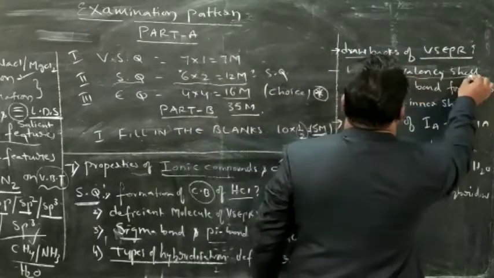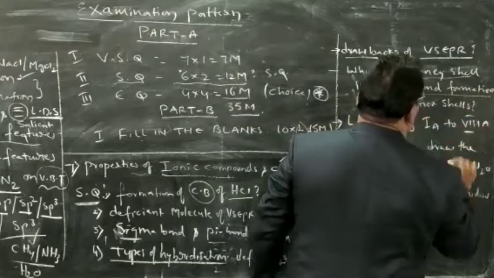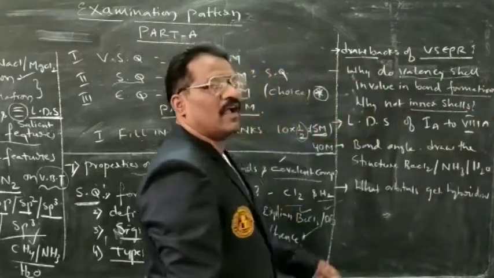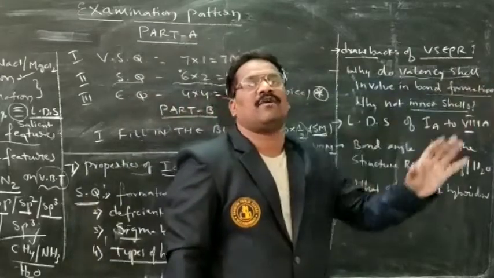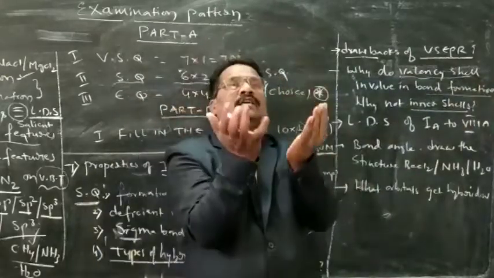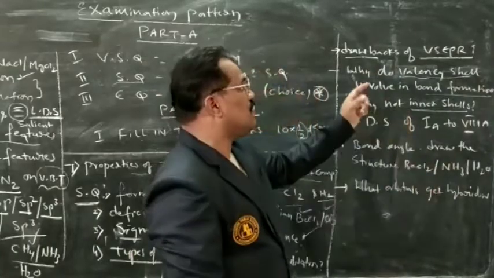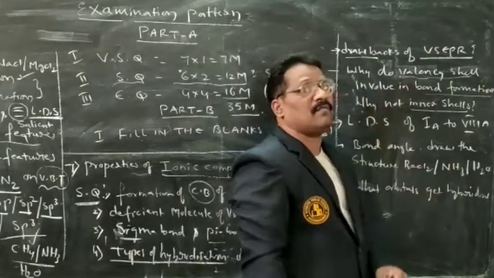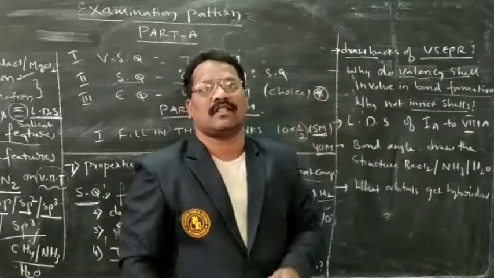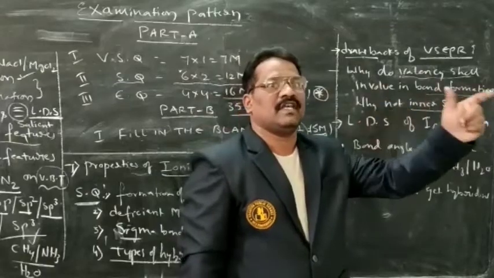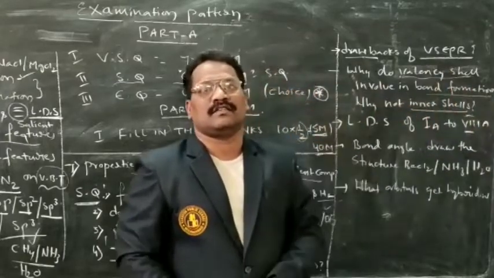And the next question is: why do valency shell electrons get involved in bond formation? Why not the inner shells? The internal shells are not participating in bond formation because they exist in the form of the kernel. And in the valency orbital, there is either a deficiency of electrons or extra electrons.